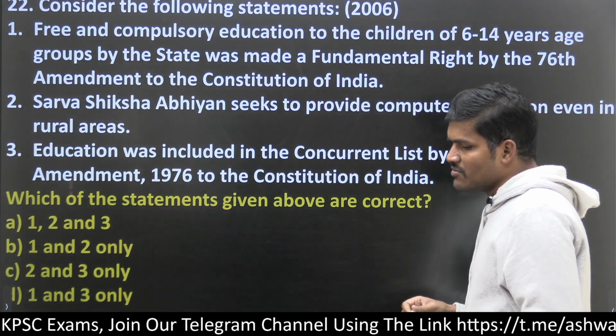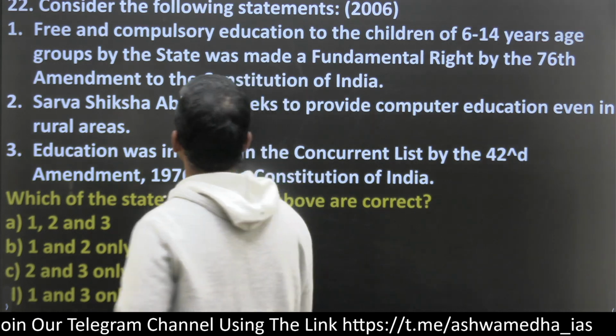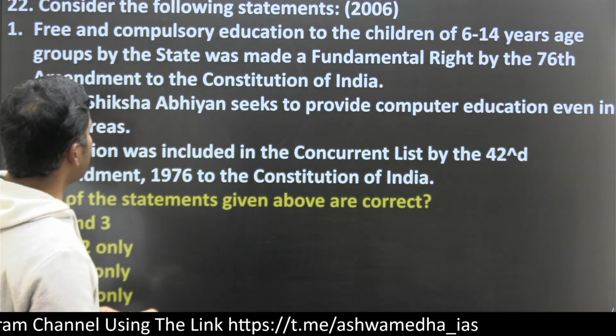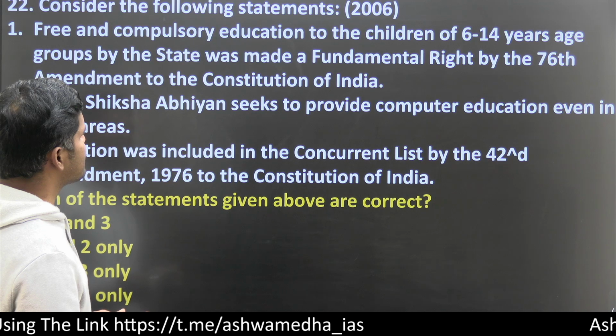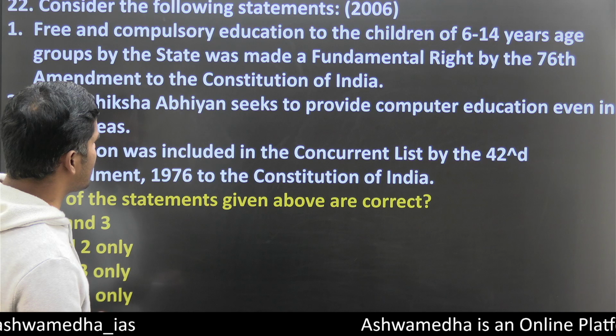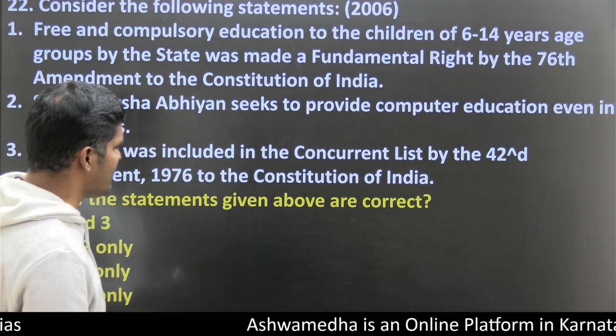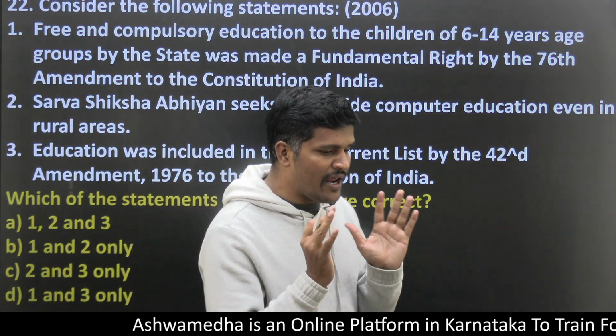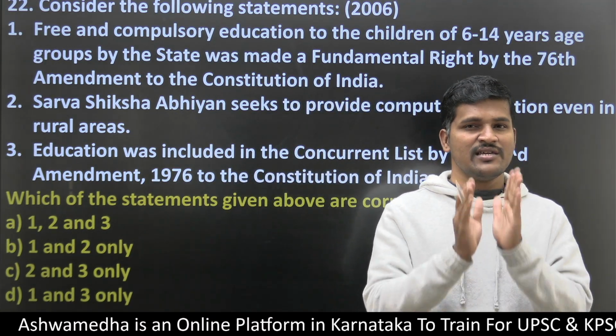Then question number 22. Consider the following statements. Free and compulsory education to children of 6 to 14 years age group by the state was made a fundamental right. I have told you n number of times, education is an important theme.